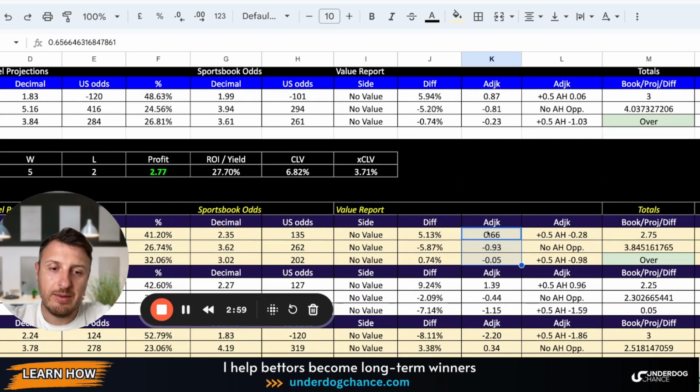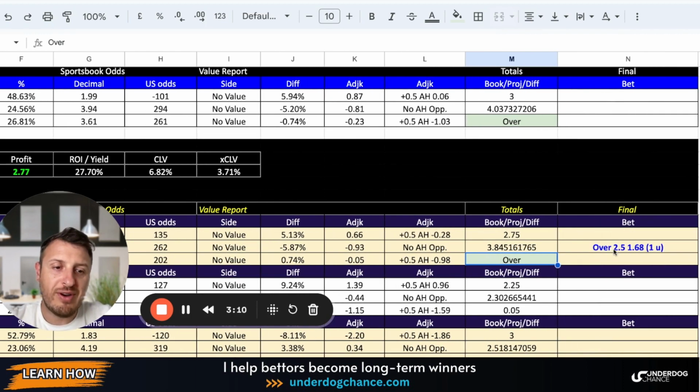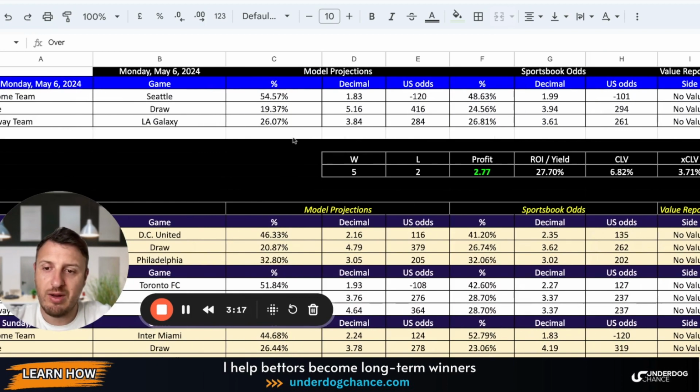And in this game, I didn't find any value in 1x2 or Asian handicaps, but I found the value here with over. So in this game, over 2.5, I lowered this to 2.5 at 1.68 for 1 unit. Okay, so this is the first qualified bet.